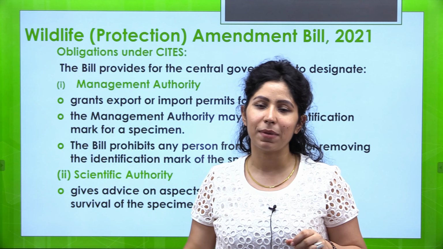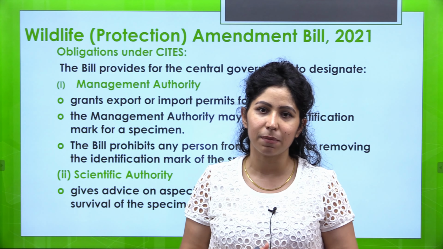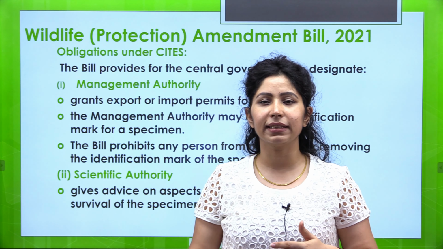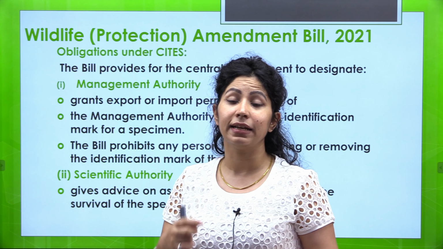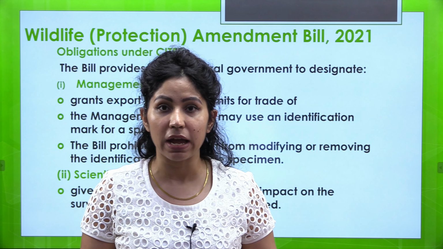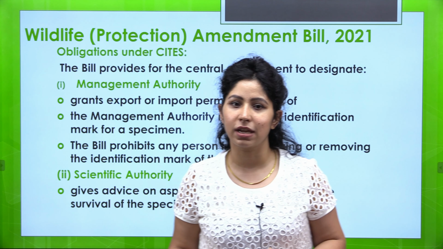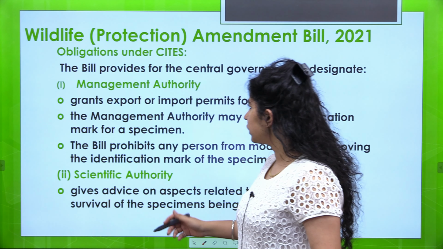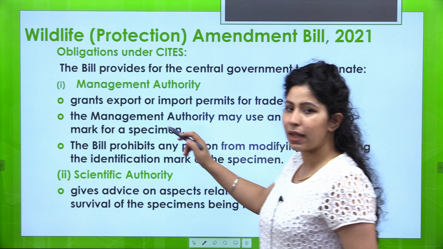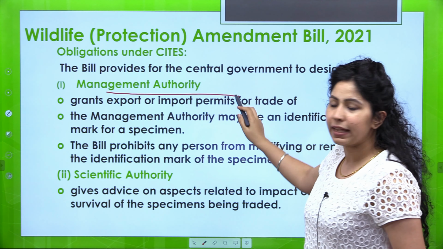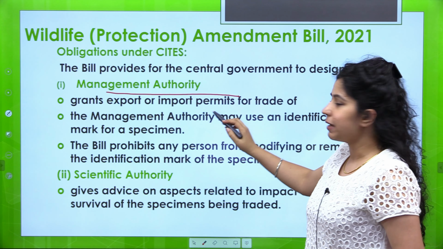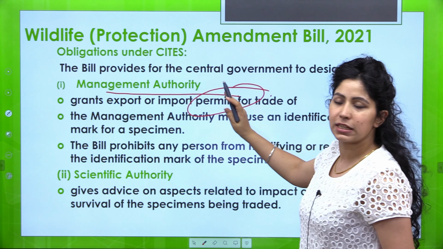कोई authority India में बैठी होनी चाहिए, कोई authority दूसरी countries में बैठी होनी चाहिए to regulate that trade, जो कि monitor करे कि illegal trade कहाँ हो रहा है, किस चीज़ को रोकने की ज़रूरत है, किस चीज़ को certification या protection की requirement है. So there are 2 authorities that have been proposed. The first one is the Management Authority, which will give export or import permits for trade of these species.